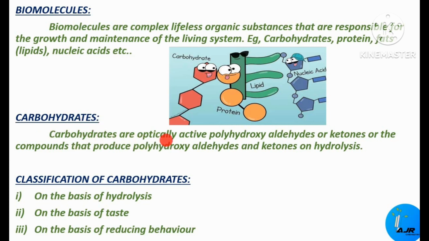Carbohydrates are optically active polyhydroxyaldehydes or ketones, or compounds that produce polyhydroxyaldehydes or ketones on hydrolysis. Actually, these carbohydrates are generally composed of carbon, hydrogen and oxygen. In most carbohydrates, the hydrogen and oxygen are present in the ratio 2:1, just like that of water.